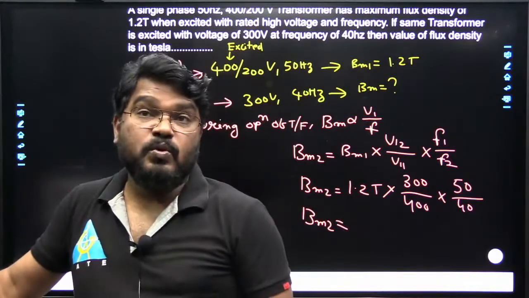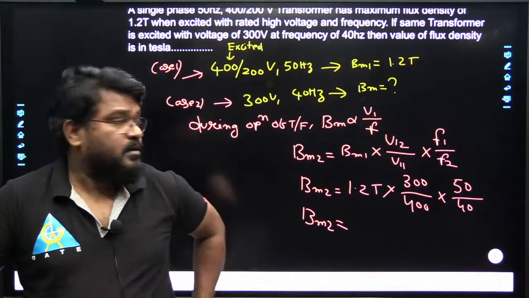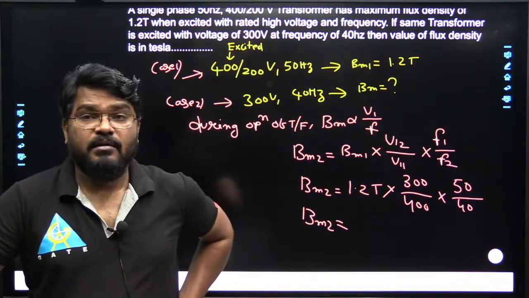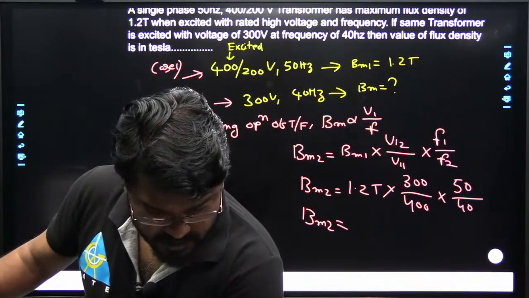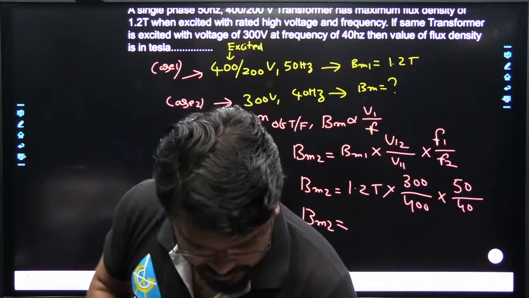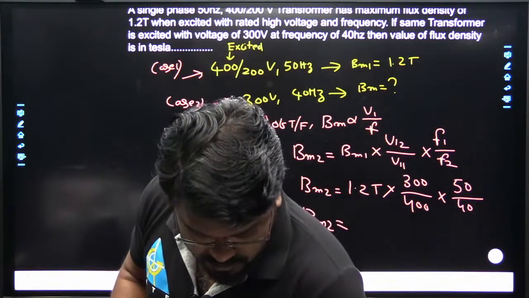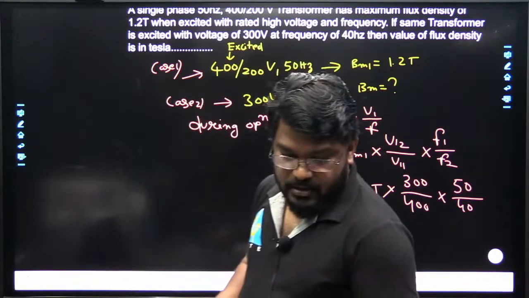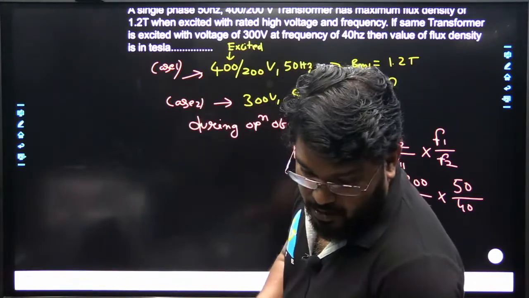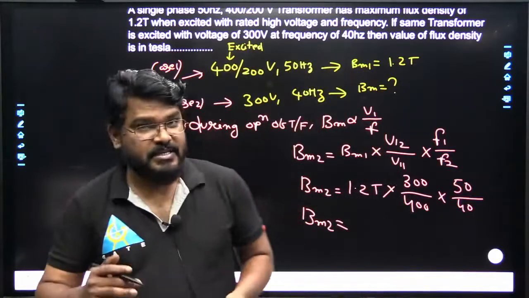How much will B maximum 2 be? Tell me after solving first. 1.125. Very good, Atul Singh Rajput gave 1.125. Param also got 1.125, right? Let me calculate, I will also check whether it is correct or not.